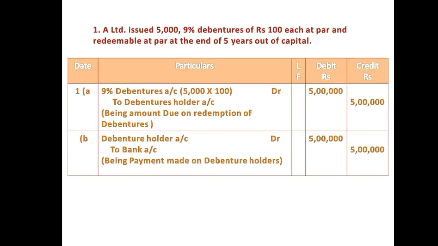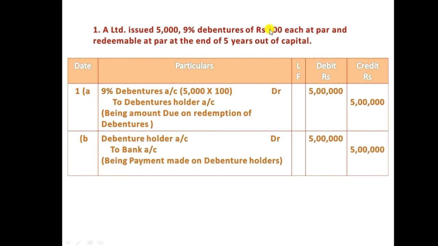Let's see each case, how to record the transactions in the journal. So the company borrowed 5,000 into 100, it is 5 lakh rupees, and the company is going to redeem, meaning going to repay this 5 lakh to the debenture holder.